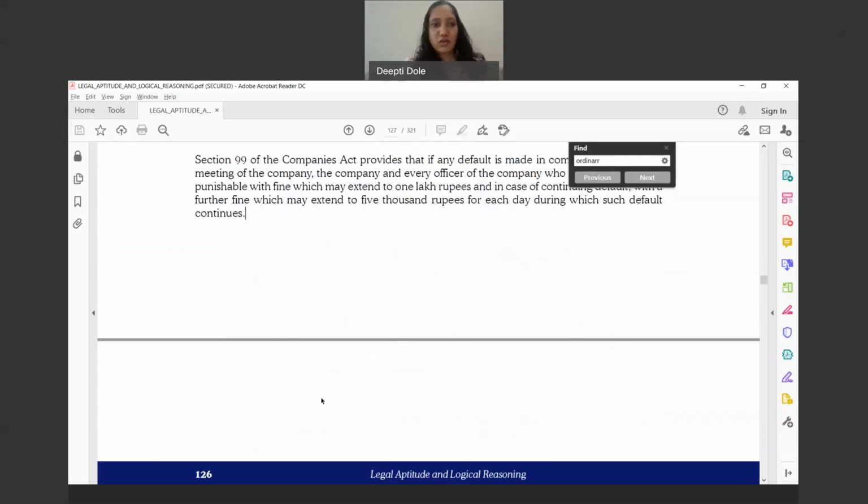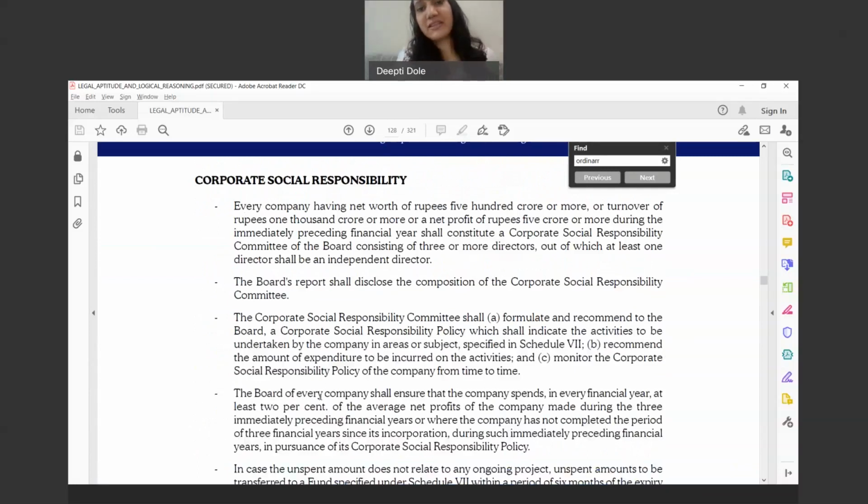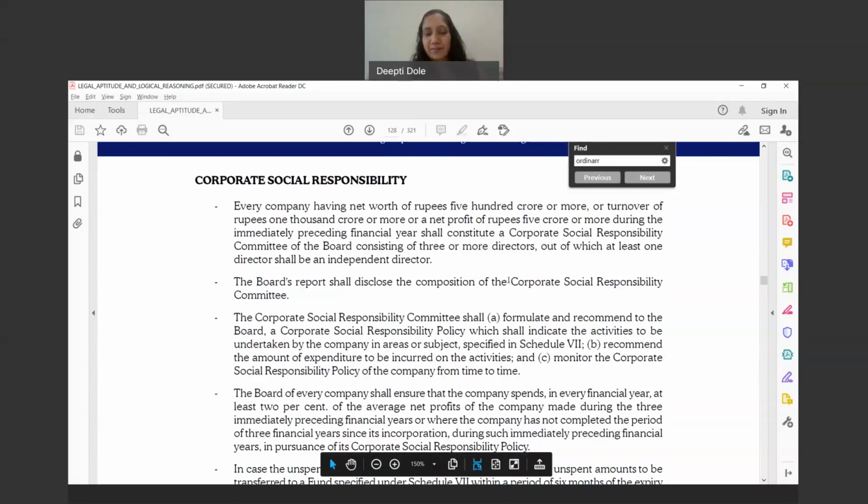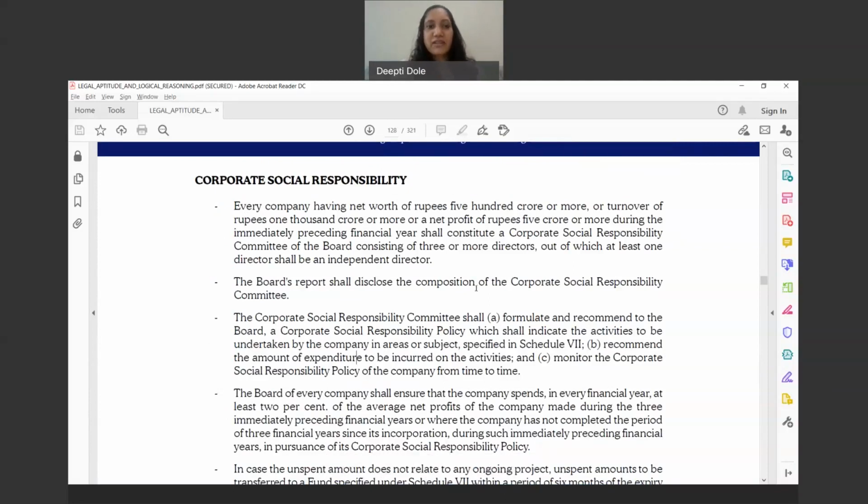Okay. So now we will go to another important concept: CSR. So what is CSR? CSR means corporate social responsibility. Now, is this concept totally new to us, or totally new to the Indian scenario? No. This CSR has been around for a long time.